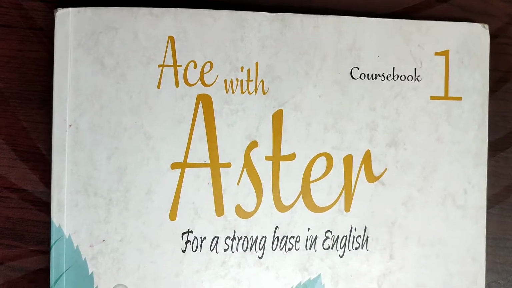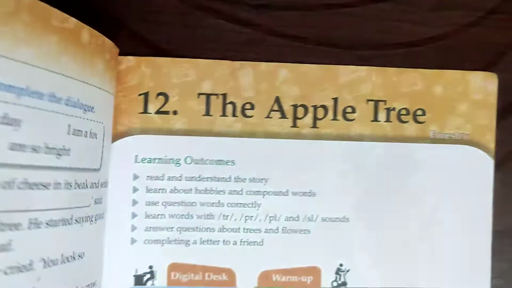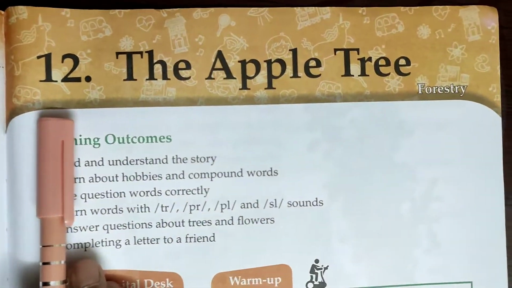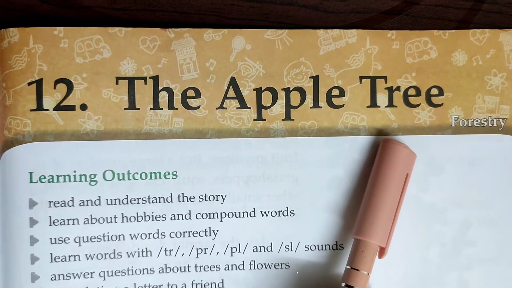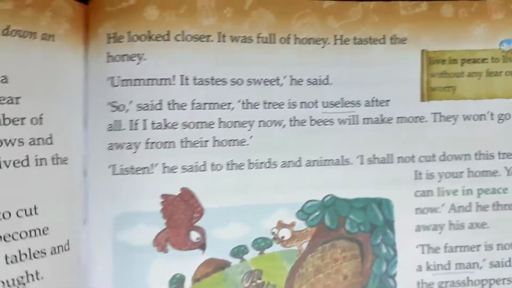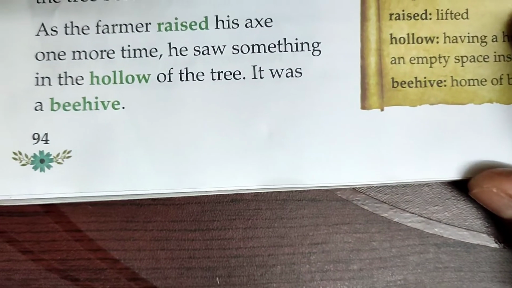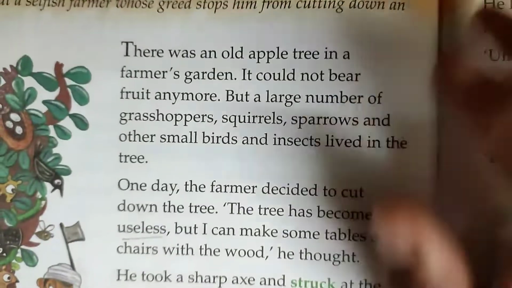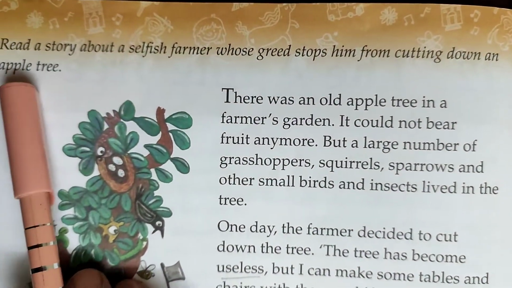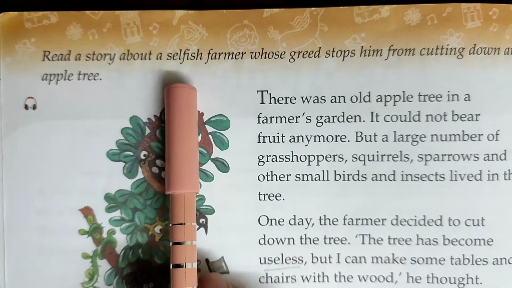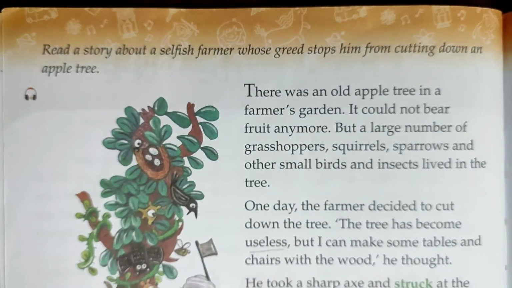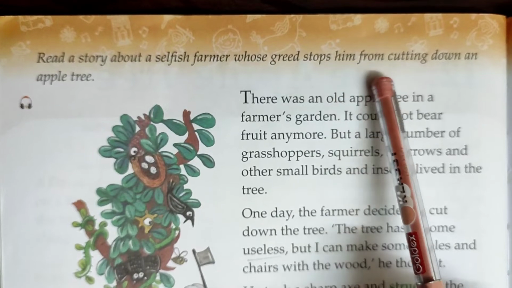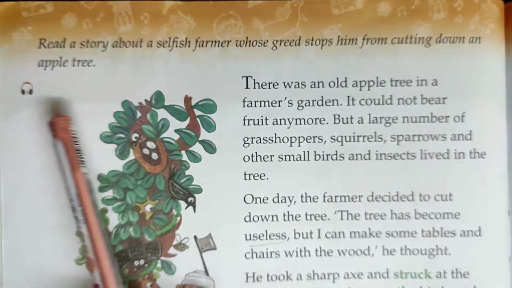So students, open your English course book, chapter 12, The Apple Tree. Now turn the page, come to page number 94. So let's start. Read a story about a shellfish farmer whose greed stops him from cutting down an apple tree.